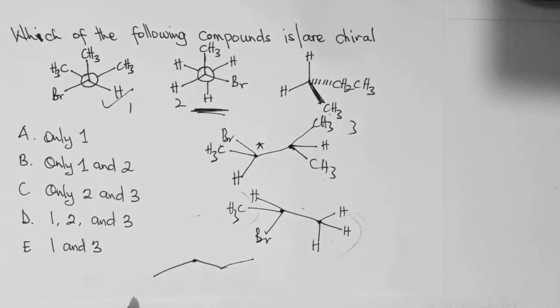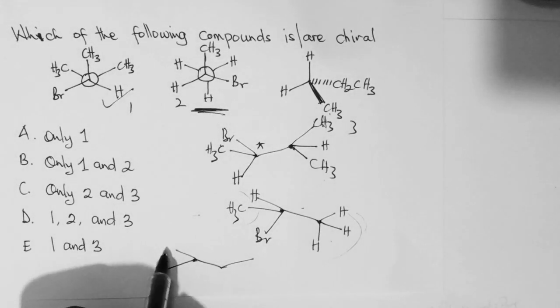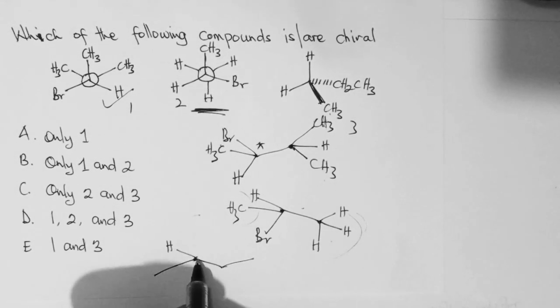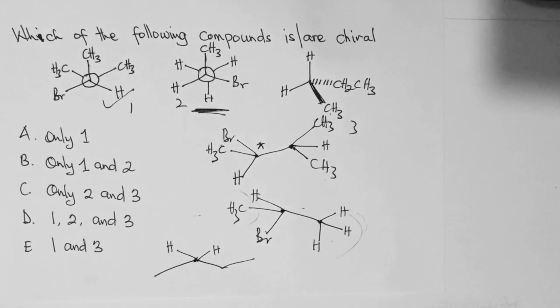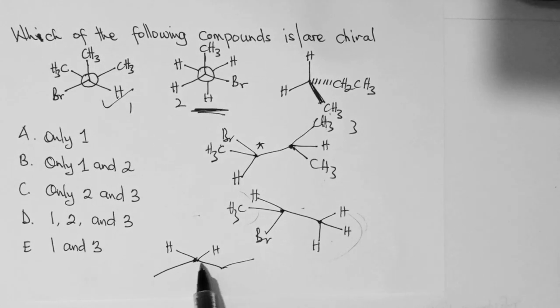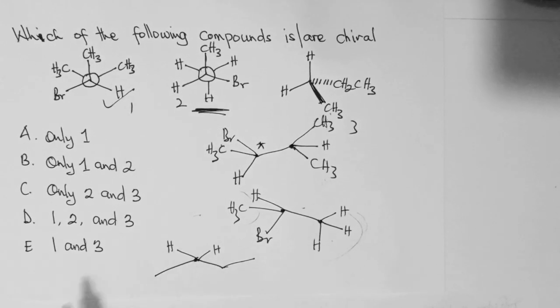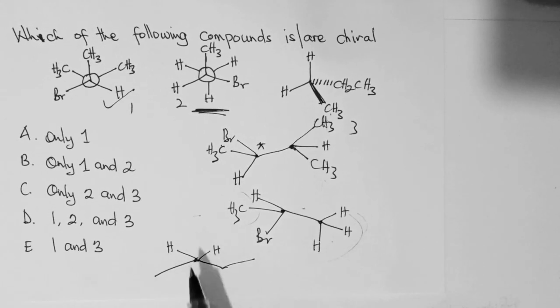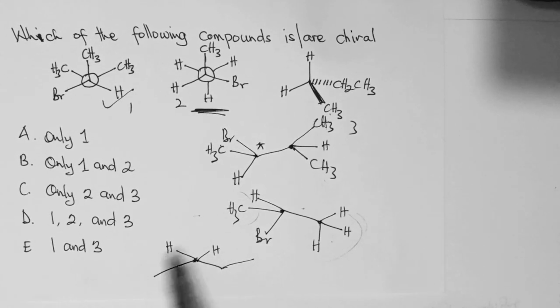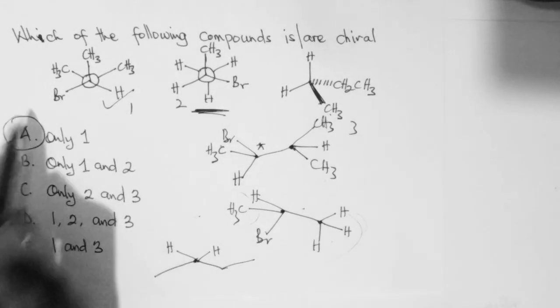So this is CH3. And then there are 2 protons here. This is a proton and this is also a proton. So you can see that this compound too is not a chiral compound because it doesn't have a chiral center, and therefore the answer is only one, only A.